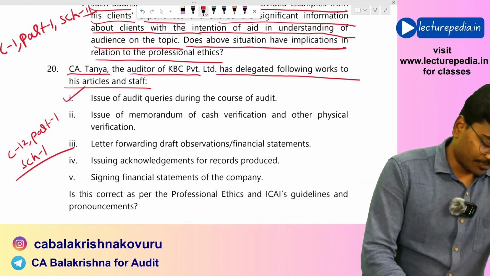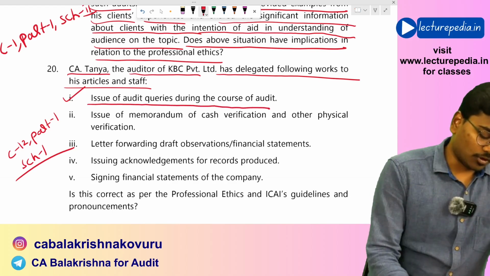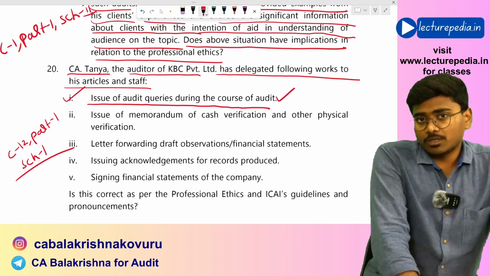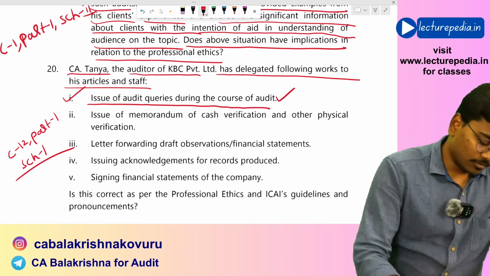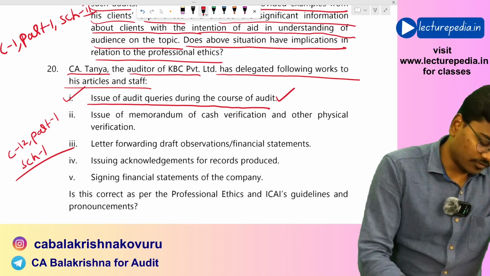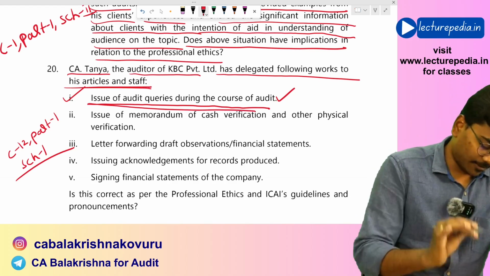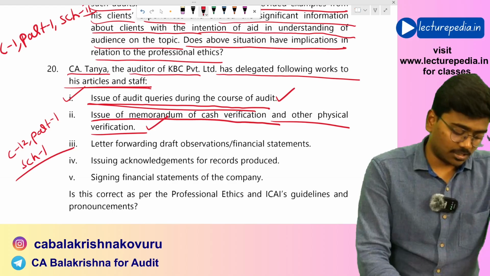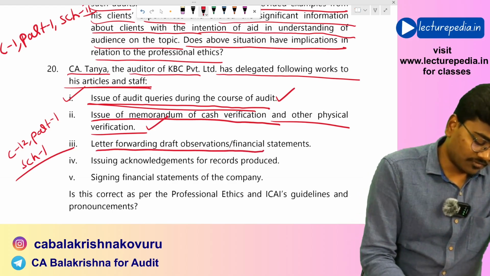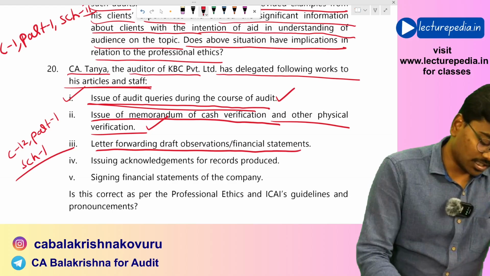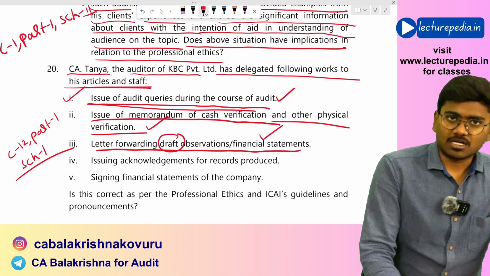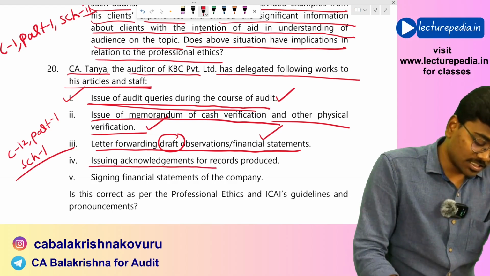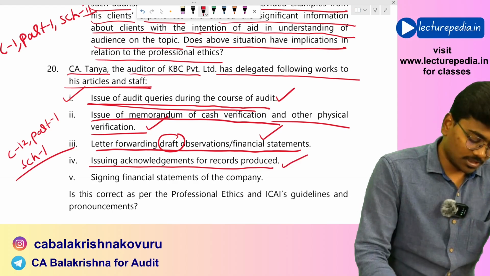Now if you see first point, issue of audit queries during the course of audit. Okay, signing of this audit queries, this work can be delegated. It need not be signed only by CA. This delegation of signing of this document to articles and staff is okay. Next, issue of memorandum of cash verification and other physical verification, even this can be signed by articles or staff. Letter forwarding draft observation or financial statements. Okay, see, here it says draft financial statements. Draft financial statements, they can be signed by staff. Issuing acknowledgements for records produced, even acknowledgement they can be signed.